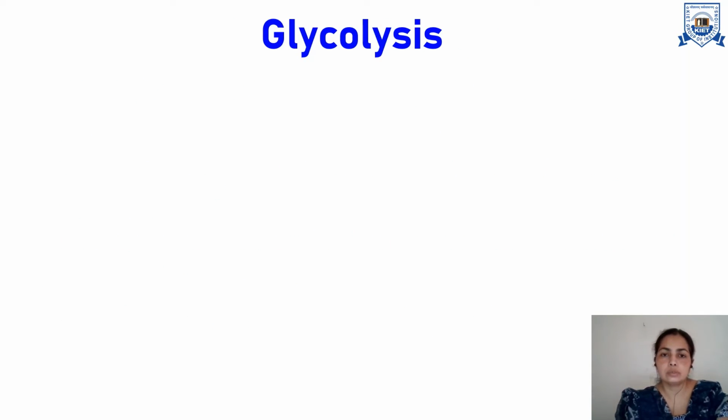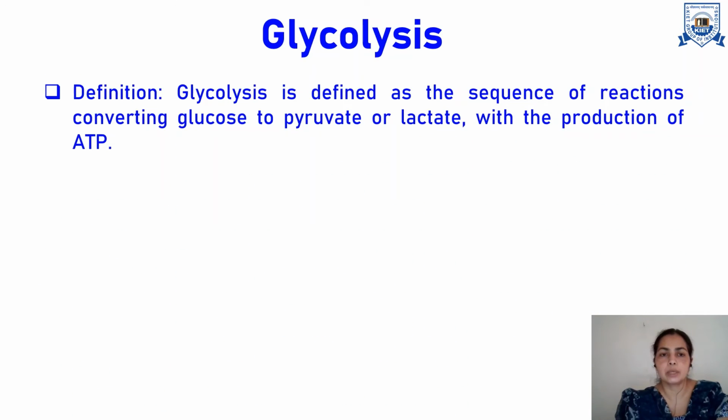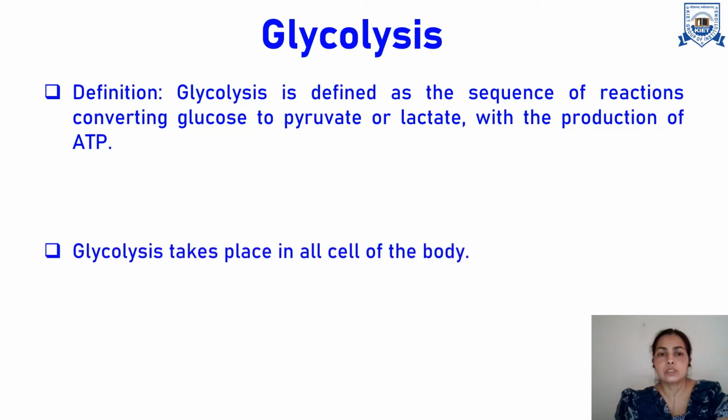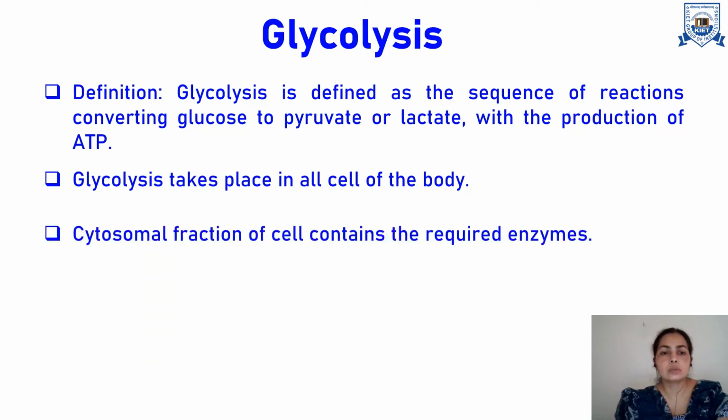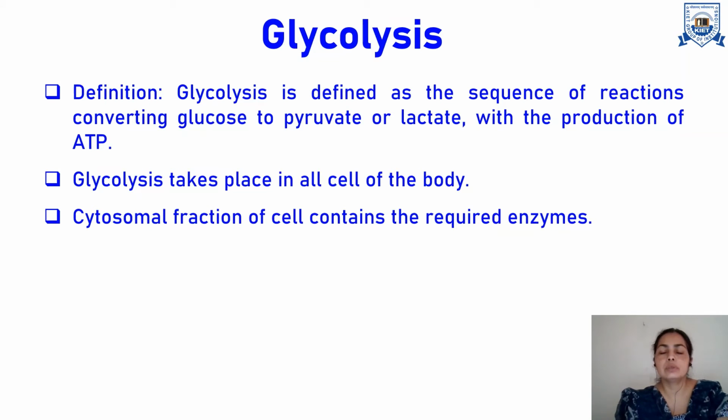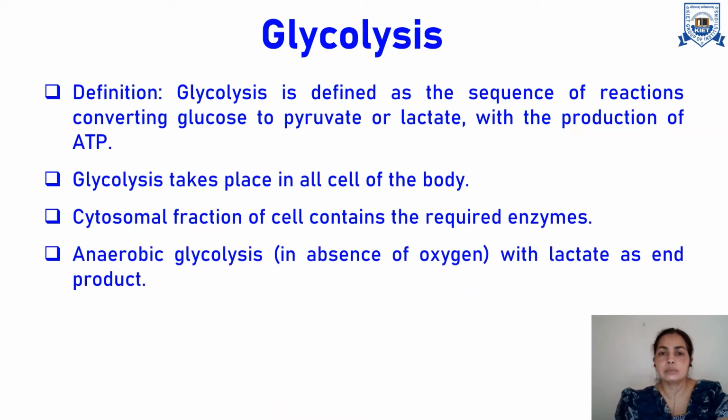Now, the first important metabolic pathway in carbohydrate metabolism is glycolysis. As I told you, it is defined as the oxidation of glucose. As we have seen what a metabolic pathway is, there is a sequence of reactions. Here also there is a series of reactions which convert glucose to pyruvate through a number of steps, and simultaneously there is production of energy in the form of ATP. That is the glycolysis pathway. It takes place in all the cells of the body, and the major site where it takes place is the cytosolic fraction, because it contains all the required enzymes for this pathway.